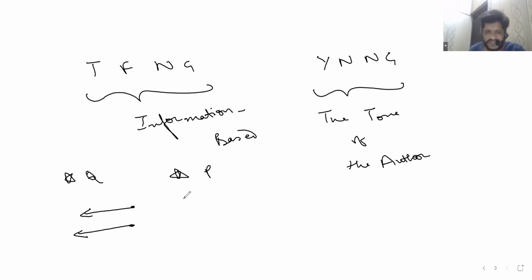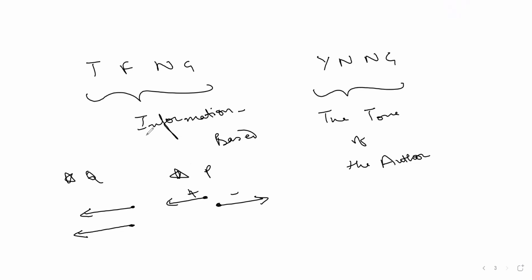Suppose one thing is going in this direction and the second thing is going in this direction. Here plus, here minus. These are opposites. Are you understanding what I'm saying, or shall I change it? Sir, I'm able to understand. So suppose one quantity is going in this direction, the second quantity is going in that direction. That means they are opposite. Opposite means contradictory, and contradictory is false.